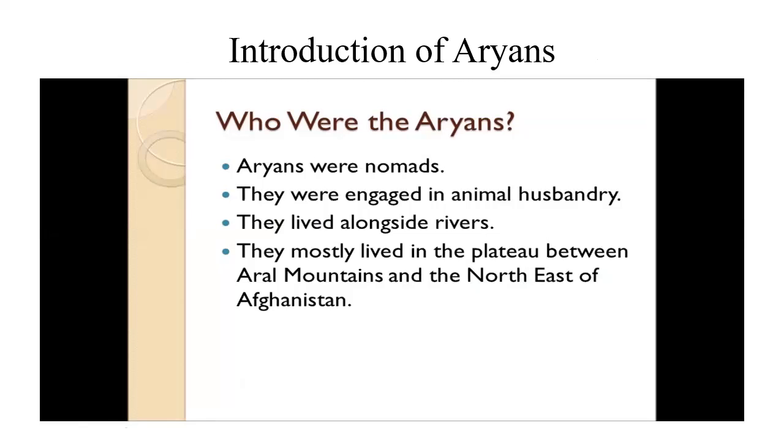Introduction of Aryans. Who were the Aryans? Aryans were nomads. Nomads are the people who move from place to place with their animals in search of food and shelter and water. So Aryans were originally nomads. They were engaged in animal husbandry, means their main occupation was raising of animals, and they lived alongside rivers. They mostly lived in the plateau between Aral Mountains and the northeast of Afghanistan. As I have told you, they came down from Hindu Kush Mountain through Aral Mountain between northeast of Afghanistan.